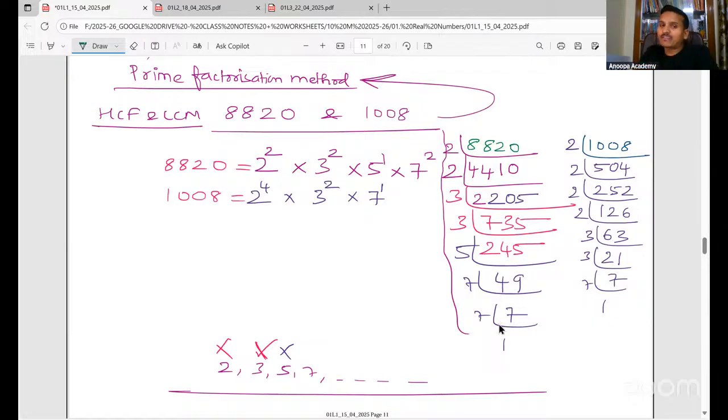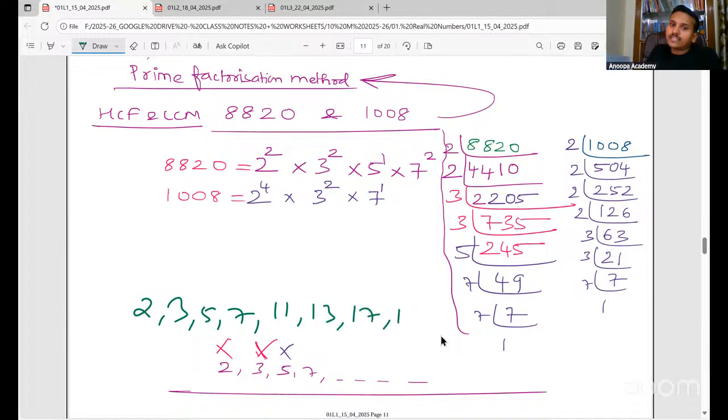So here we have used the prime factorization method. We are just taking the numbers and doing the prime factorization. So if you take 8820, look here, everyone. I'm writing 8820 as a product of primes. How do I do that? See, whenever we are doing prime factorization, we always have to divide only by prime numbers. Please remember that. And what are prime numbers? We have 2, 3, 5, 7, 11, 13, 17, 19, and so on.